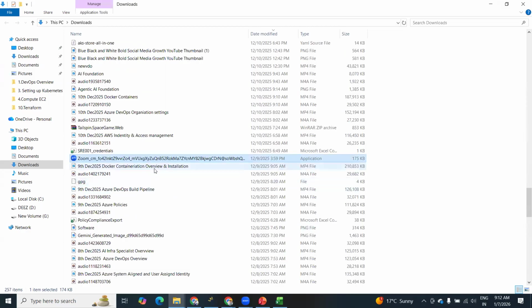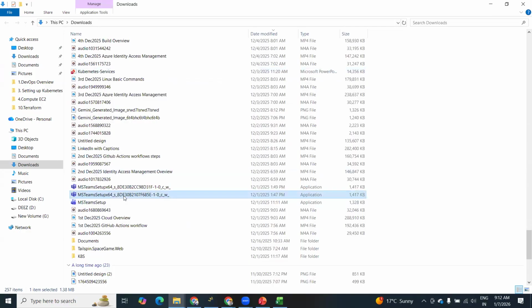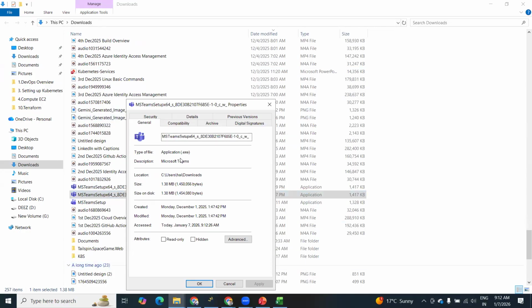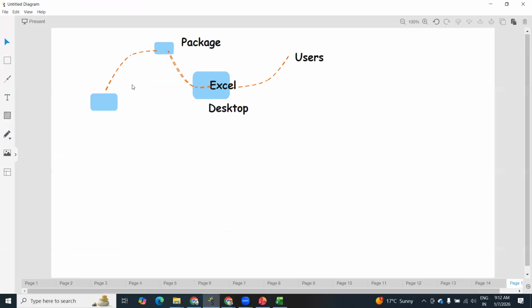So this application was also developed by our developers. In a similar way, another one, Microsoft Teams. Right? These are all developed by our developers. Then they convert this code into a deployable format package. Then we'll try to deploy this package on our system. Then we'll try to access this application. So in this way, you can see that.